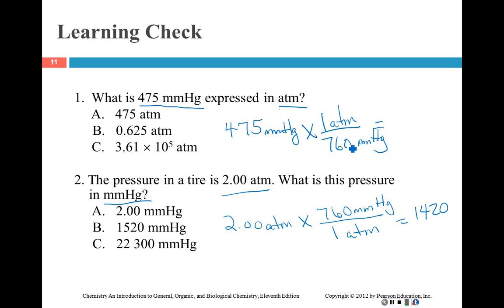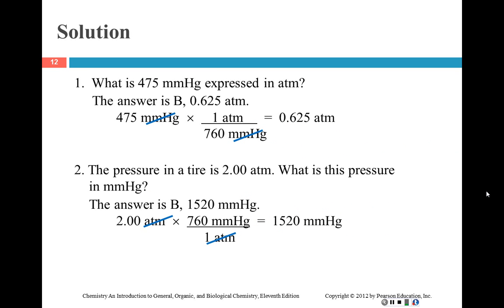So that would be 475 divided by 760, which should be 0.63 atmospheres. Okay, and I can get that because, remember, when I do this, I can cross multiply and I can cancel out those. Alright, and we did get the same thing, so that's good. Oh, whoops, I shouldn't have done that one in my head, because it was actually 1520, wasn't it? So I'm sure you were smart and did it on your calculator.